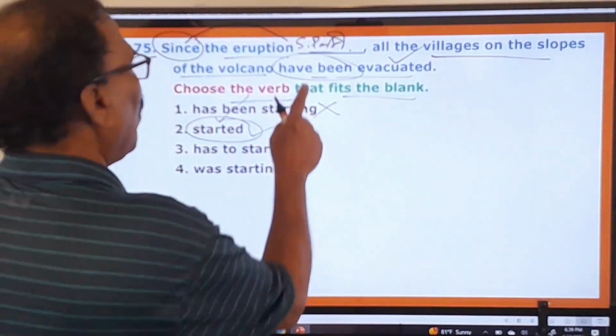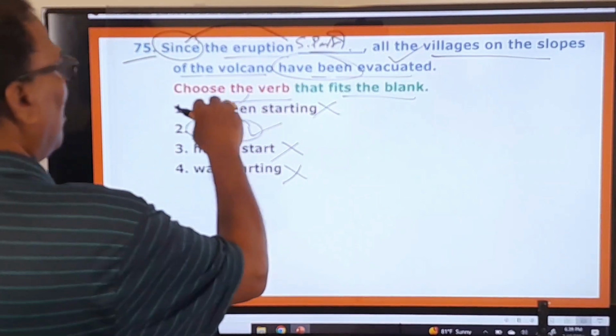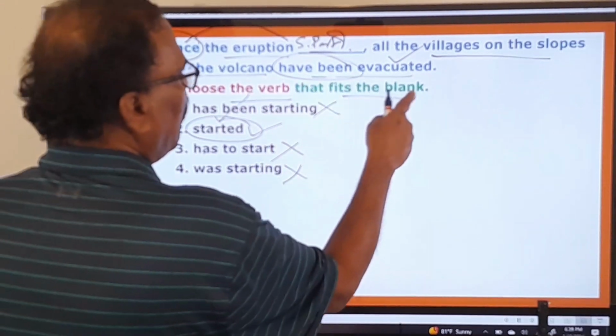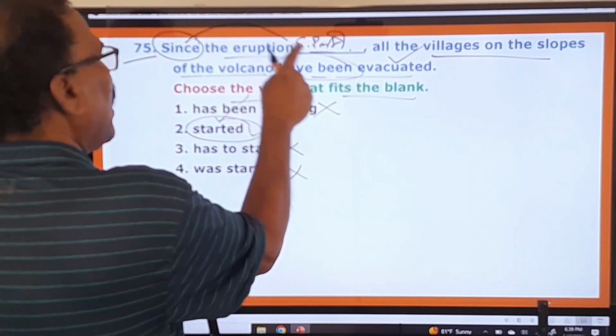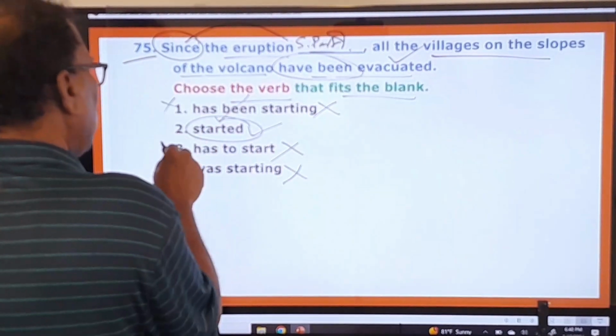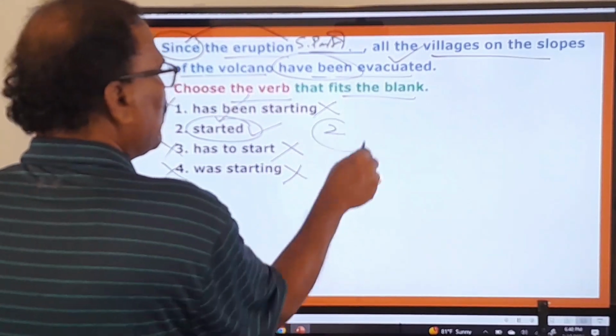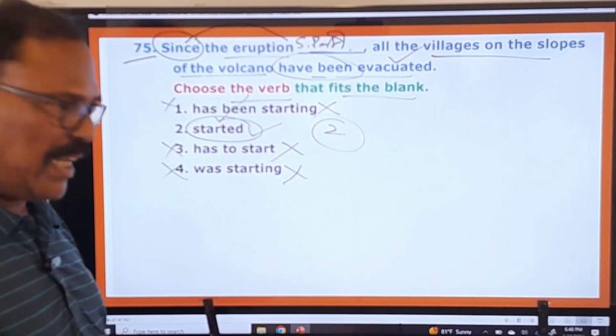Okay, here all the villages on the slopes of the volcano have been evacuated. So here, since the eruption started. So first one, third one, fourth one are wrong. Only the second one is the right one. And now you move on to the next question.